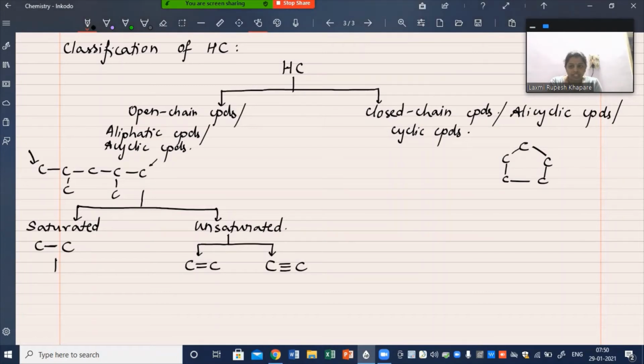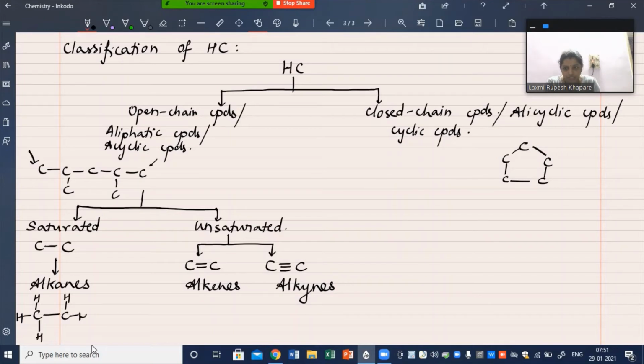These saturated hydrocarbons are the ones which are called alkanes. And the unsaturated ones which contain at least one carbon-carbon double bond are called alkenes. And the ones which contain at least one carbon-carbon triple bond are called alkynes. I'll write a simple example here showing all 4 bonds of carbon.